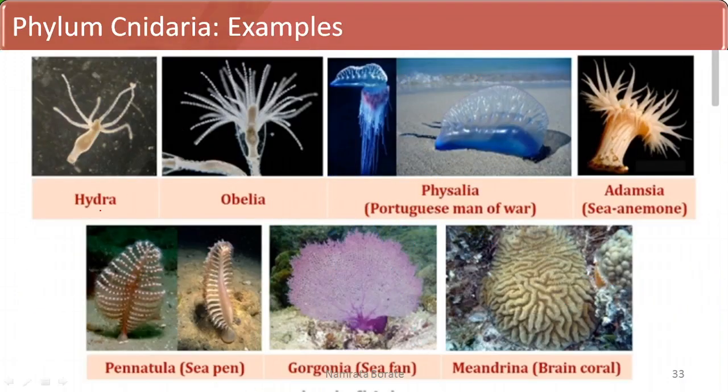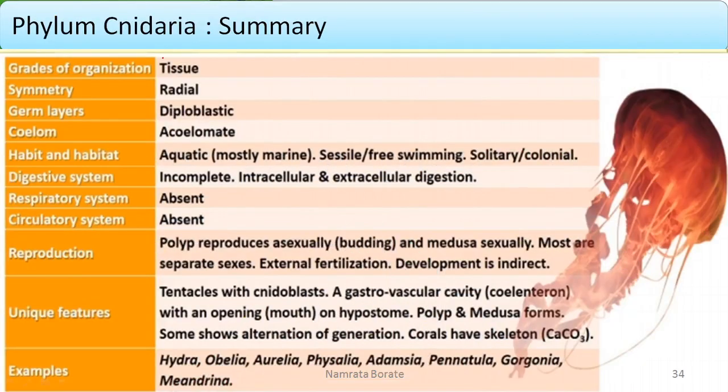Afterward, we see the examples. First one is Hydra. Second one is Obelia. Third one is Physalia. Next one is Adamsia. Next is Pennatula. Next is Gorgonia. Next is Meandrina. The Meandrina is called the brain coral. So these are the examples of the phylum Cnidaria. Afterward, we see the summary of all these characteristics.